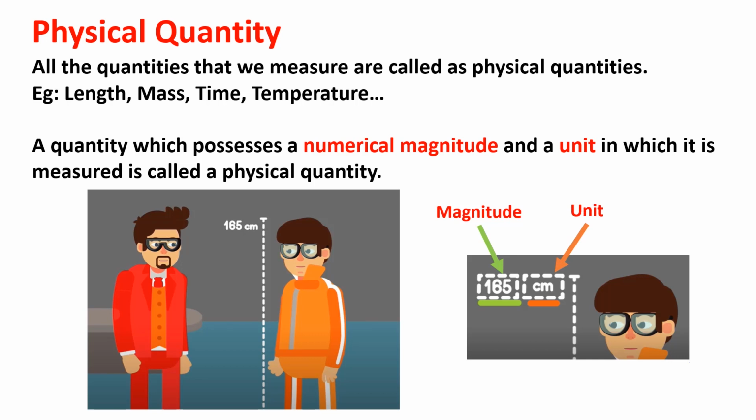For example, length, mass, time and temperature. Whenever we are measuring a physical quantity, we will get one numerical magnitude and a unit in which it is measured. Clear children? Next we are going to see about the classification of physical quantity.